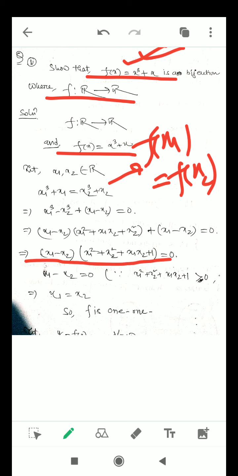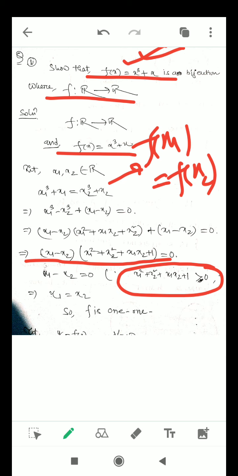We get into this line. Now this quantity is always greater than or equal to 0, because x1 square is greater than or equal to 0, x2 square is greater than or equal to 0, and the product x1 x2 terms also, and plus 1 is also greater than 0.